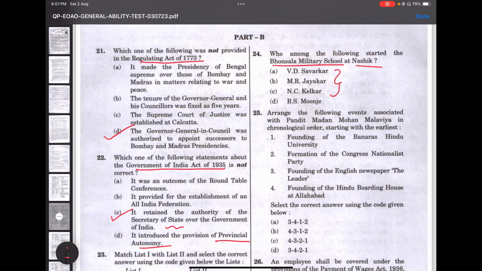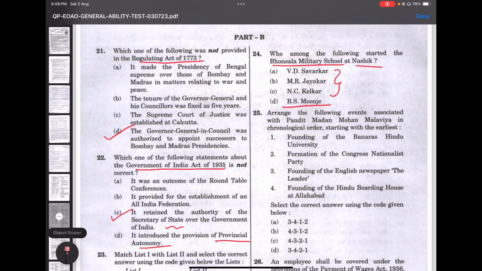Savarkar, Jayakar, Kelkar. So people who have no clue about this tend to move with the options. They might think the answer would be from A to C and they would tend to mark anything between A or B or C. But the answer is B.S. Munje. Sometimes we'll have to be very clear about the answer.